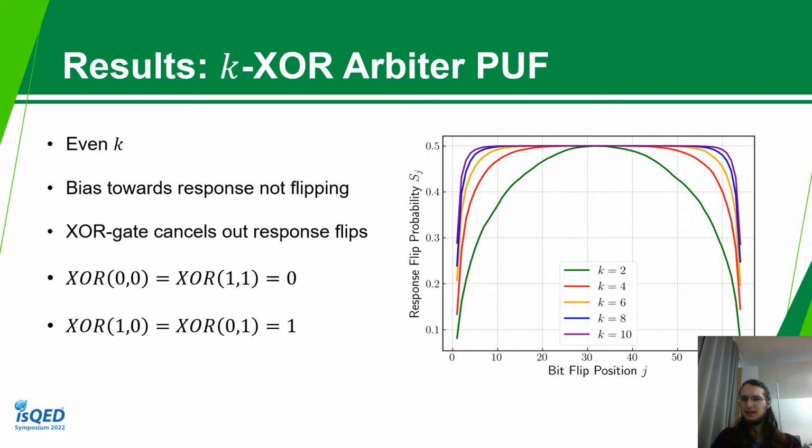Looking at even k, we actually see that the output changes from our test. The first half is still the same. We start at close to 0 for the flip probability, rise towards 0.5, but then it drops again.